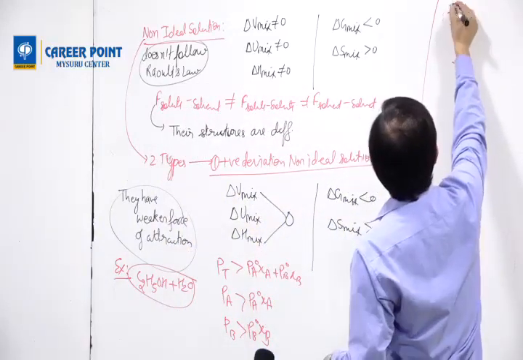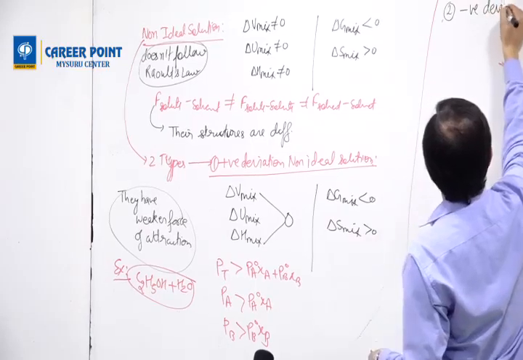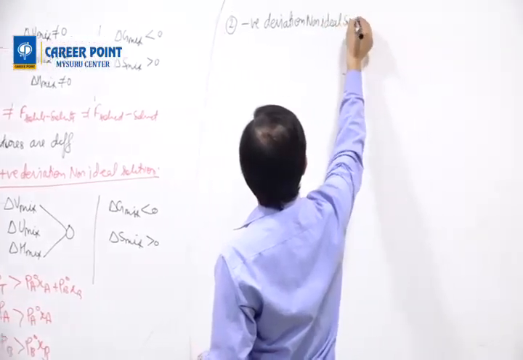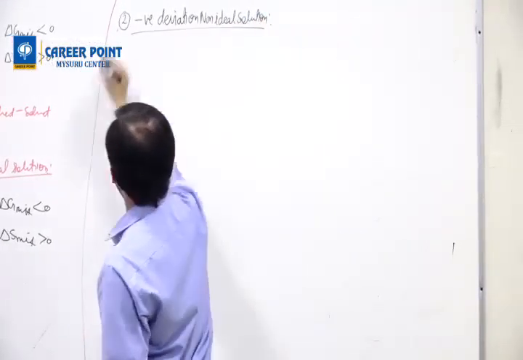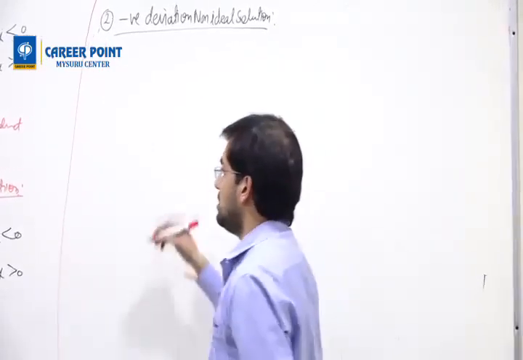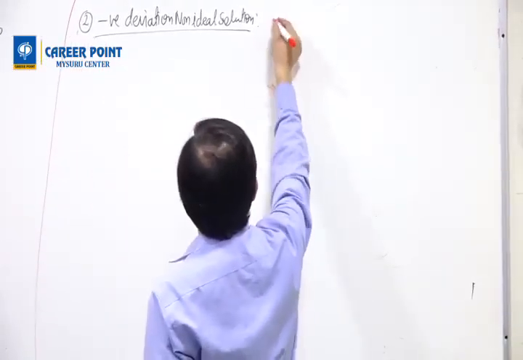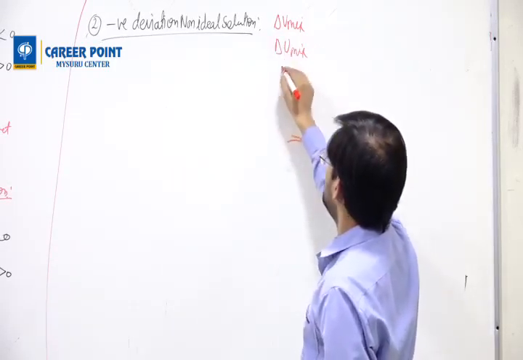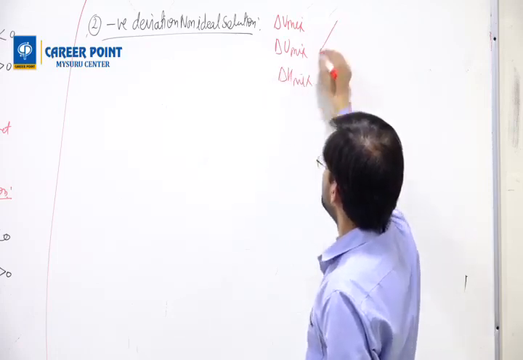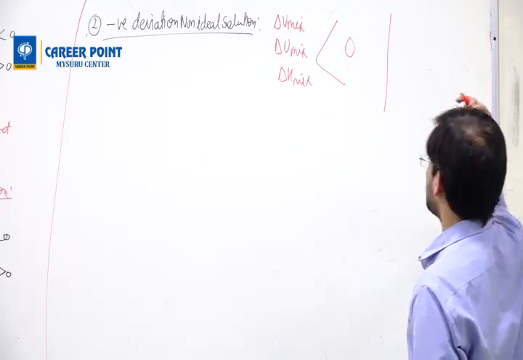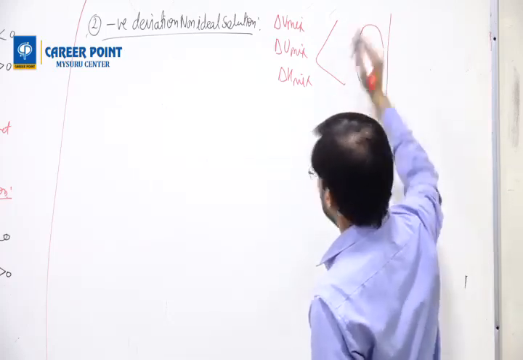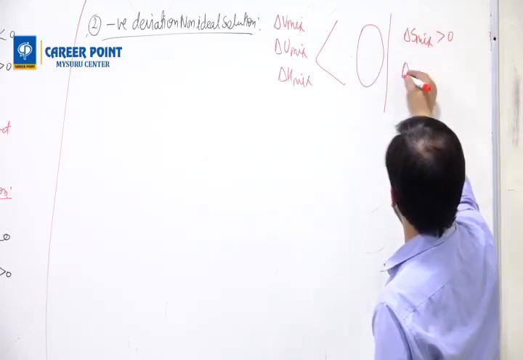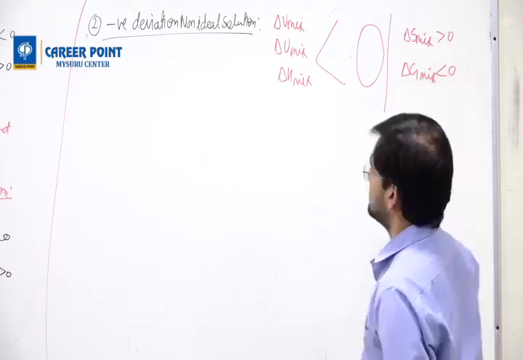This is the first type. The second type is negative deviation non-ideal solution. The simple thing is that delta V mixture, delta U mixture, delta H mixture are less than 0, and delta S mixture is greater than 0, delta G mixture is less than 0.